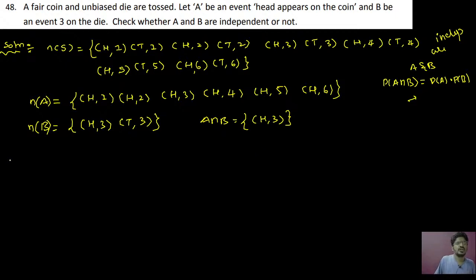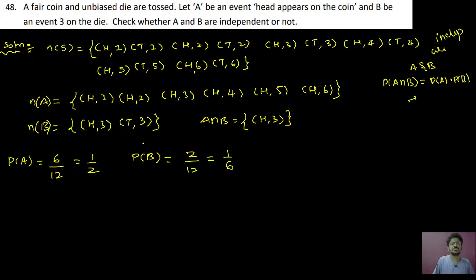Now you can calculate P of A, that is total number of favorable cases divided by total number of sample space. Favorable cases are 1, 2, 3, 4, 5, 6. So 6 divided by 12 because total number of sample space, that is 1 by 2. In the same way, P of B you can calculate. What is P of B? That is 2 by 12, that is going to be 1 by 6, because here you have two terms and total are 12.